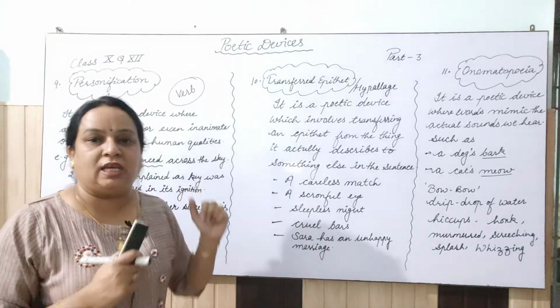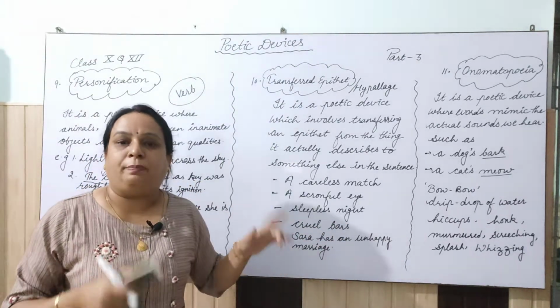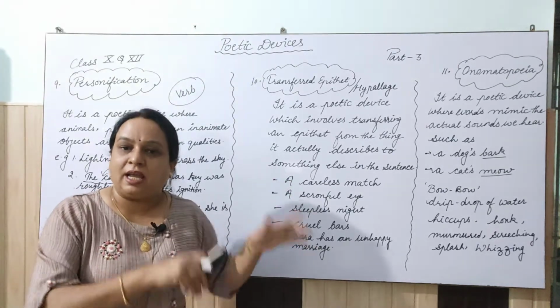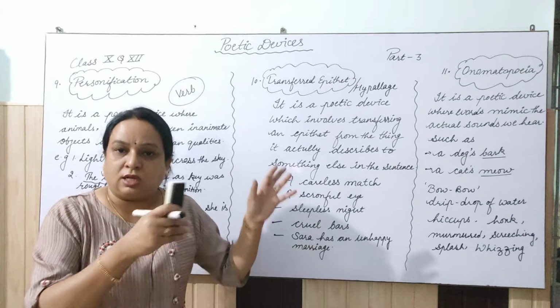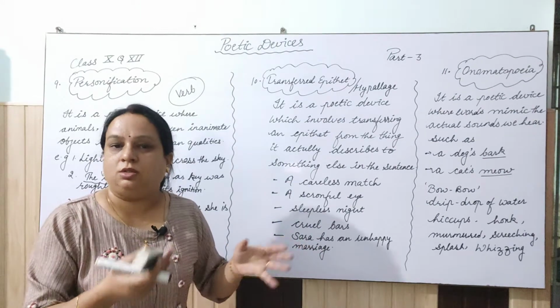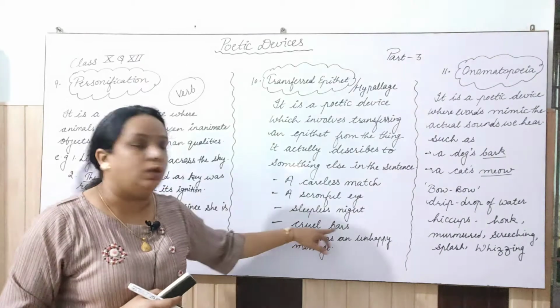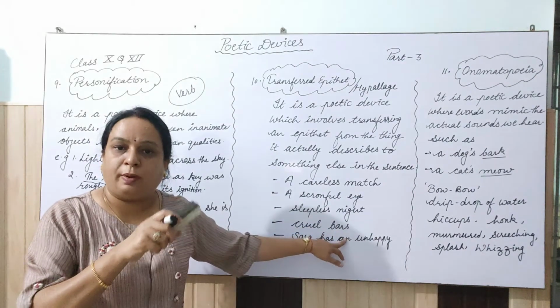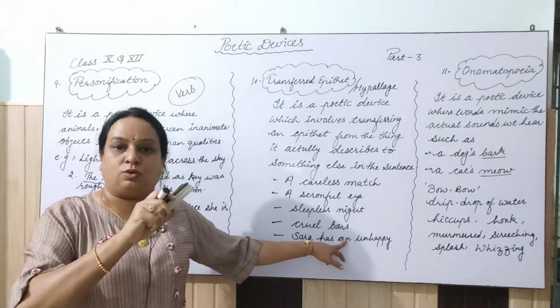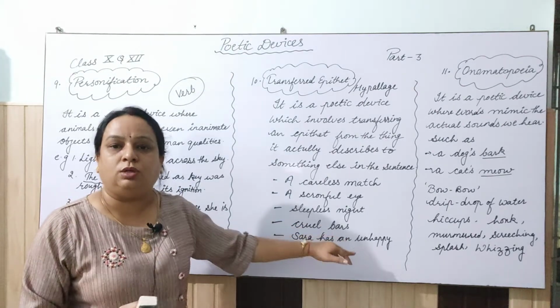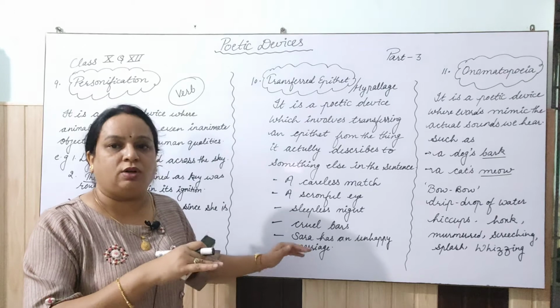Suppose we are taking the bars of a jail. The person who has prepared those bars can be cruel. Bars cannot be cruel because they are non-living objects. So the person who prepared the bars can be cruel, but I have transferred that quality to the bars. So that is the transfer of the adjective.